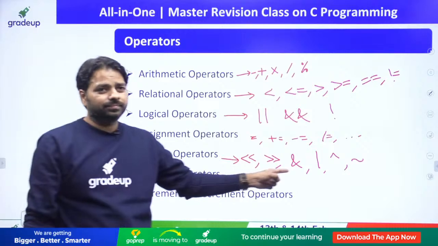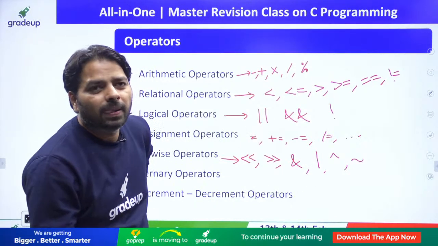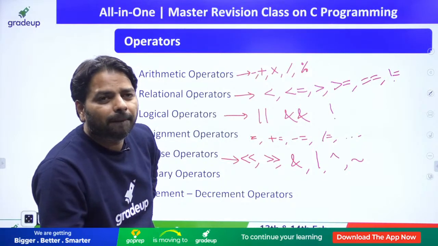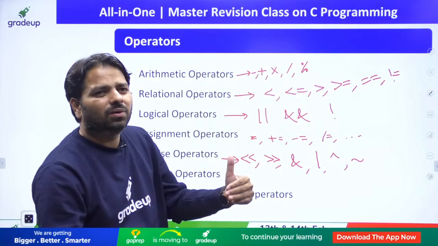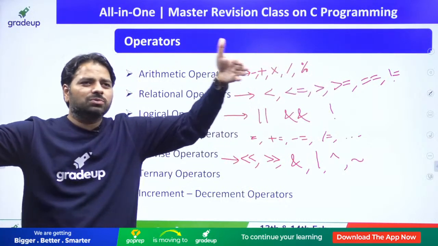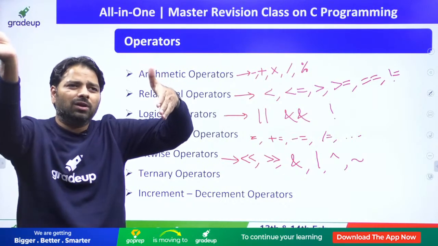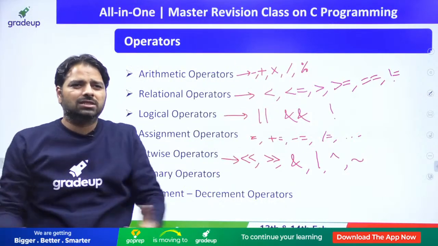Yes, Aniket, I'll come to that as soon as possible. Call by reference, call by value will come after that, right? The whole C programming is there and we are just moving from here directly. You can't jump there, right? Are you only coming for call by value, call by reference? Are you only coming for arrays and pointers? Then I'll go and I'll explain. I'll leave the class. Do you want that?